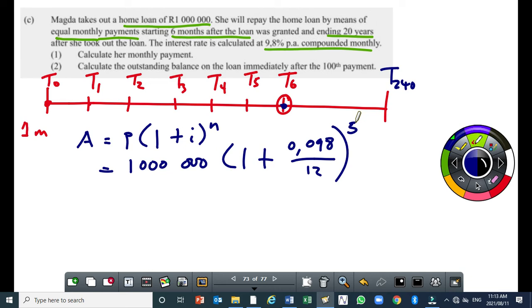So the loan was granted here. The first payment is going to start 6 months after it was granted. So it will start at T6. Okay, so for the first 5 months, no repayment is made. The person might feel that they are relieved, but they are not, because check how much they will be owing before the first payment. Can someone tell us the amount?